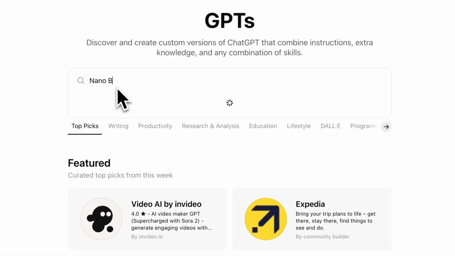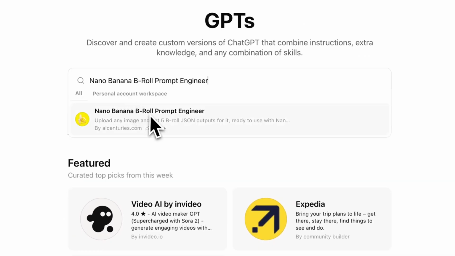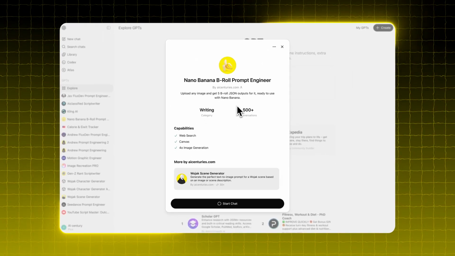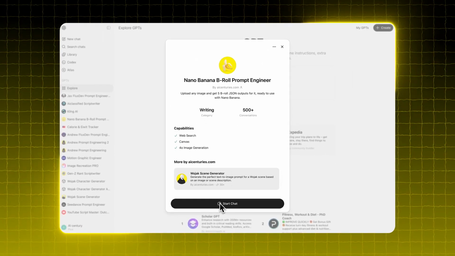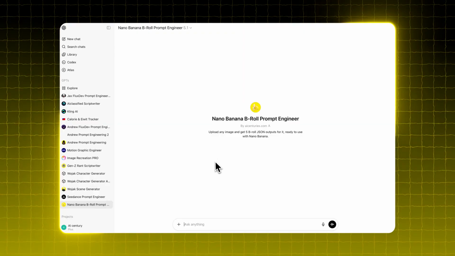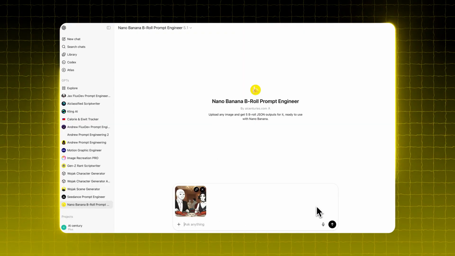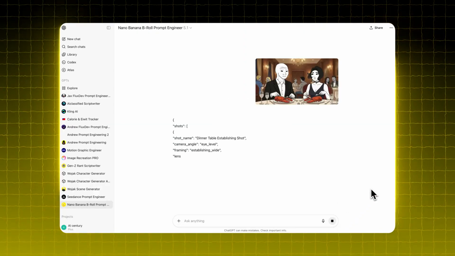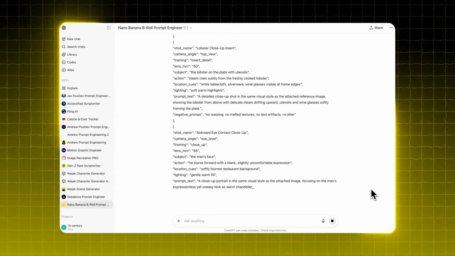I even made a custom GPT model to make this super easy. Go to the GPT store and search for a model called Nano Banana B Prompt Engineer. This is the one you want. Click on Start Chat to get going. I'll explain 2 methods you can use. Start by uploading the Wojak scene you want to use. The AI will analyze the image and generate 5 B-roll prompts in a JSON format.